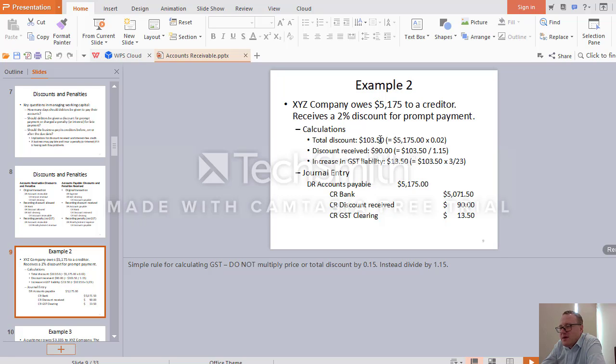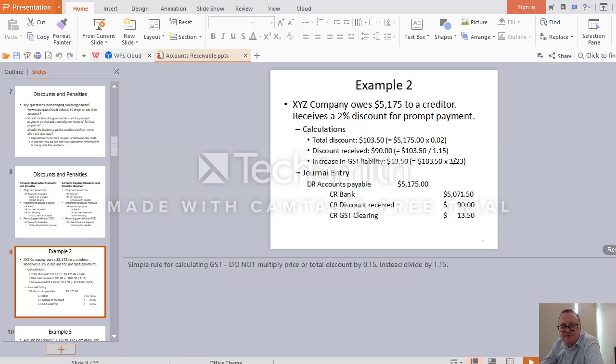So it will be $103.5. And then you can separate the actual value of the discount received and the increase in GST liability. So you just need to divide 103.5 by 1.15, or 103.5 times 3/23.